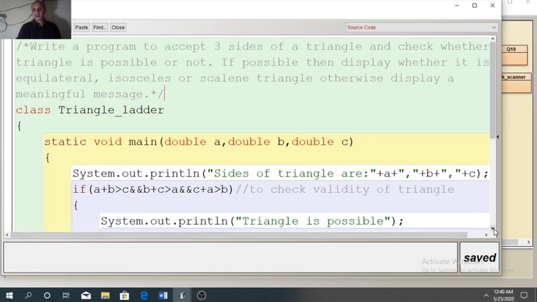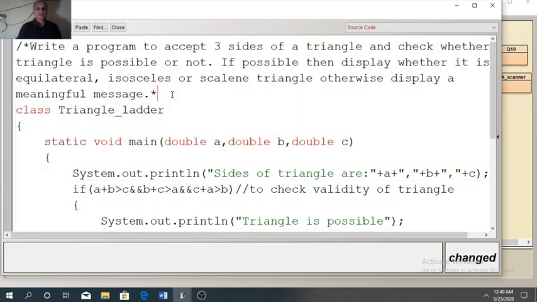So the question is on the screen that you have seen already. So how to approach the program? Here what are the inputs required? It is mentioned here, accept three sides of a triangle. So we need three variables to accept the sides. I have taken three variables a, b and c, that is double type. It is not compulsory, you can take int also. And I have designed this program with function arguments. You can design it with Scanner also and BufferedReader also. So three inputs are required.